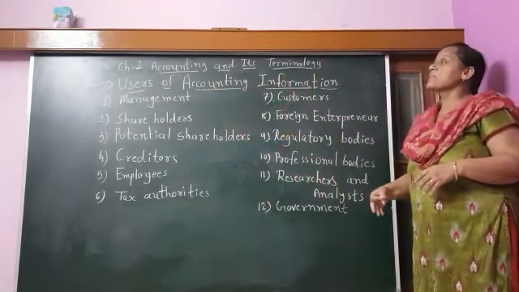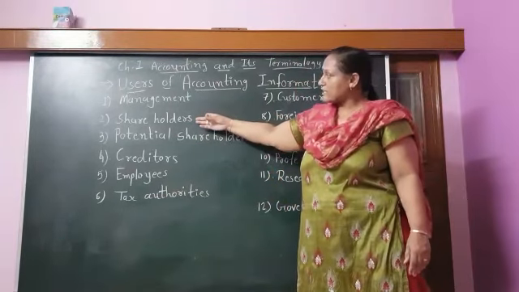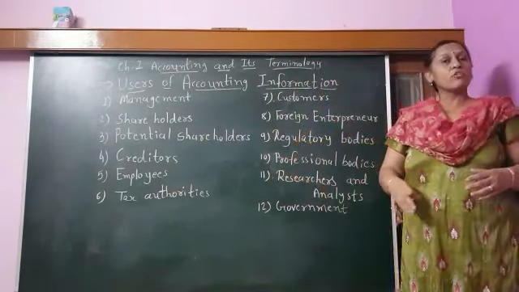The number two is the shareholder. We know that shareholders are the people who invest in the company. The people who have invested in the company are looking for profit from the company, that is called dividend. And if the shareholder wants to continue or wants to switch out of the company, that decision can be taken only from accounting information.